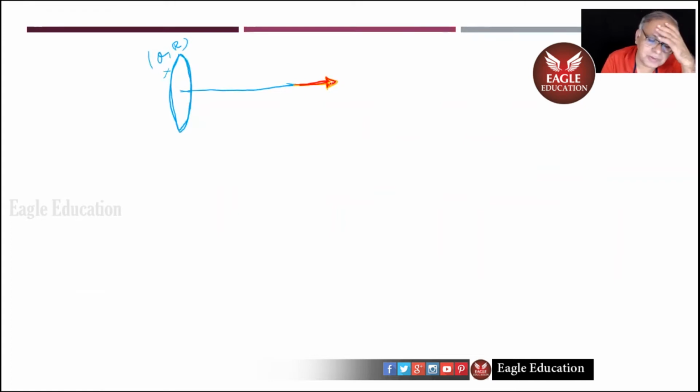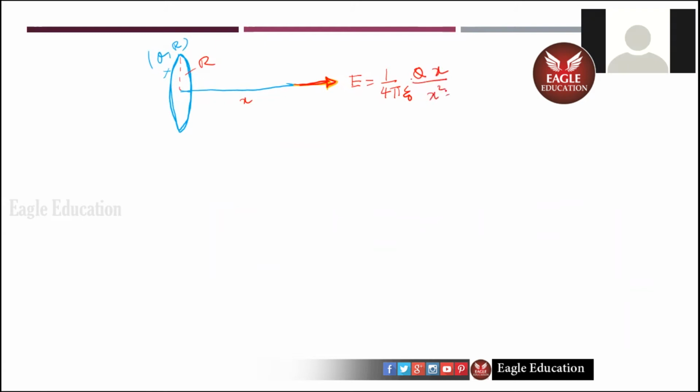Tell me now. KQx. This is x, this is r. K means what? 1 by 4 pi epsilon 0. Q x by x square plus r square whole power 3 by 2. So this is the result actually, finally.